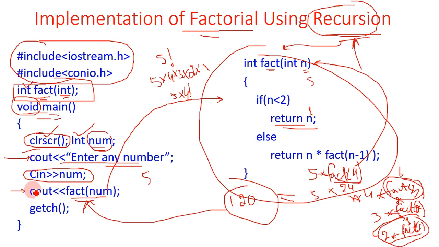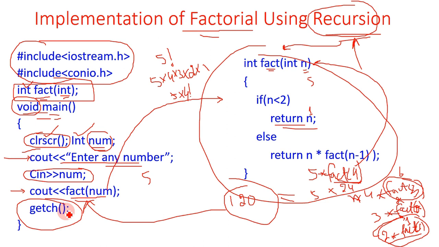Cout 120 will be displayed, and the control will go to the getch function, get character, in the console screen. When we press any key on the keyboard, the program will terminate. So this is the factorial problem, and this is how we can solve the factorial problem by using the recursive approach, or recursion. Hope you people understand.